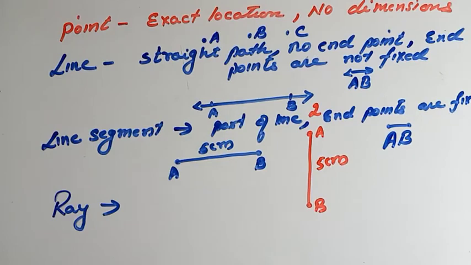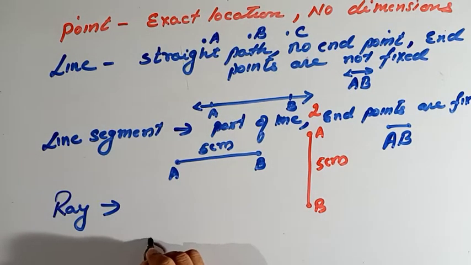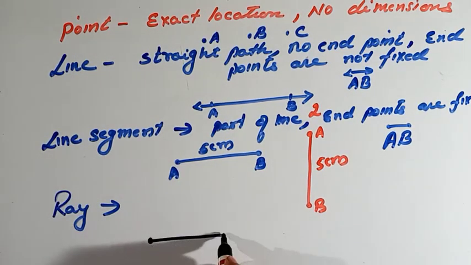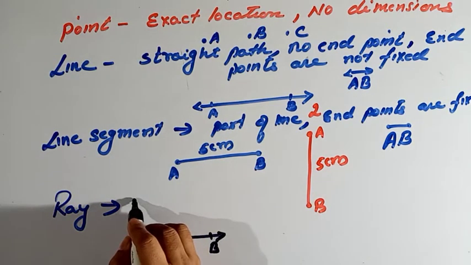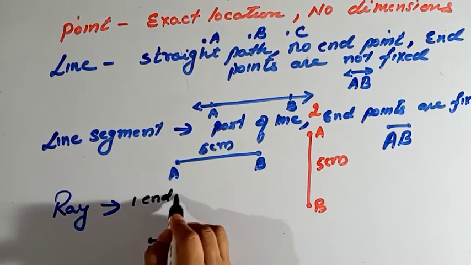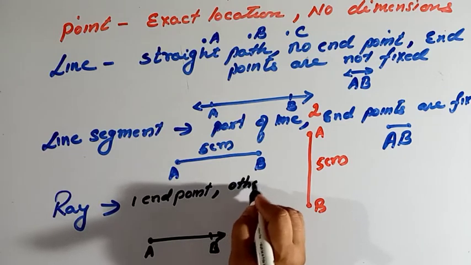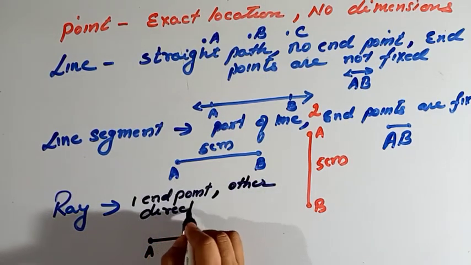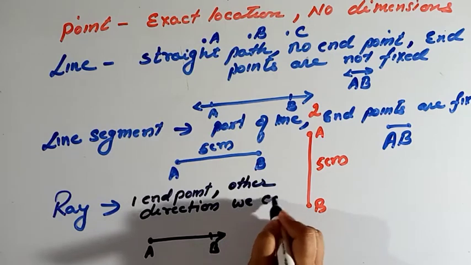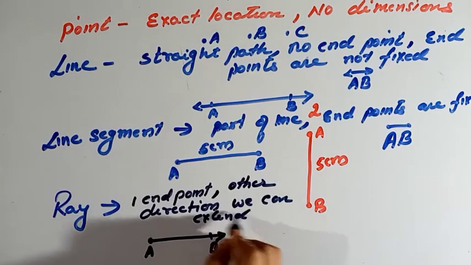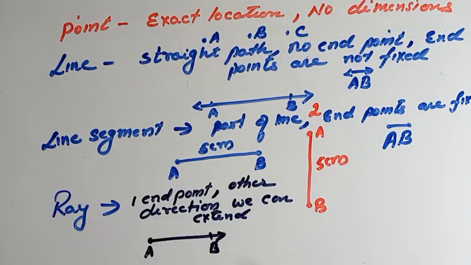Okay. Now ray. A ray has one fixed endpoint, and from the other side it can extend. It has one endpoint, and from the other direction we can extend it. Okay, how can you define a ray? A ray has one endpoint and in the other direction we can extend it.